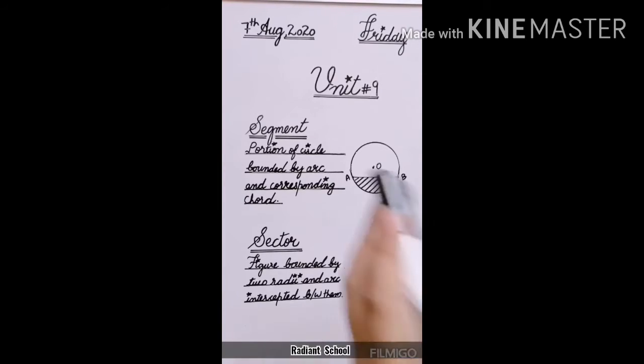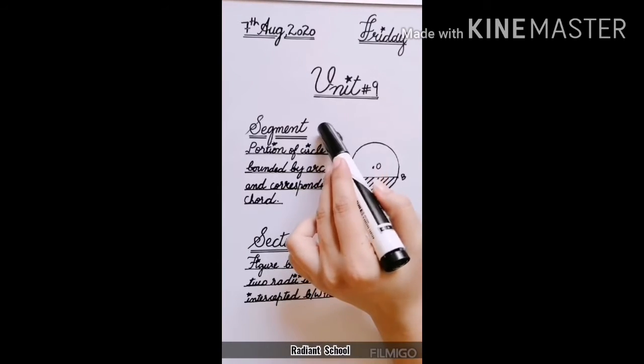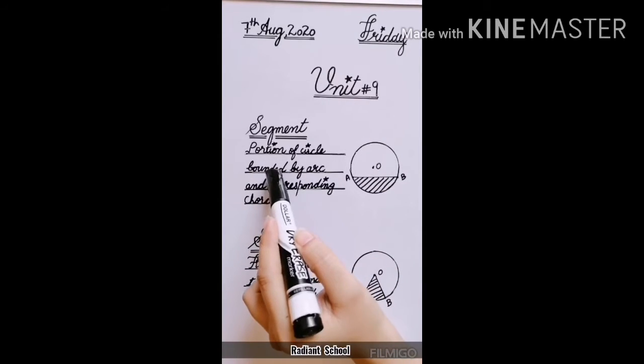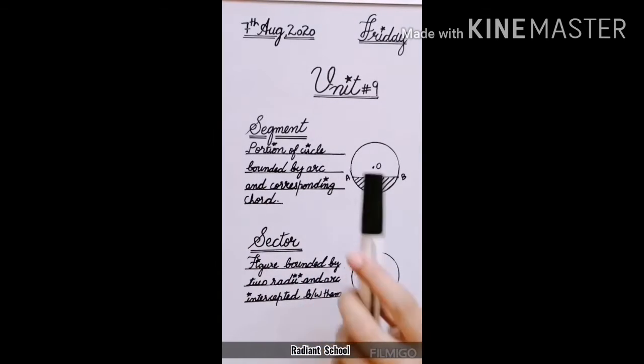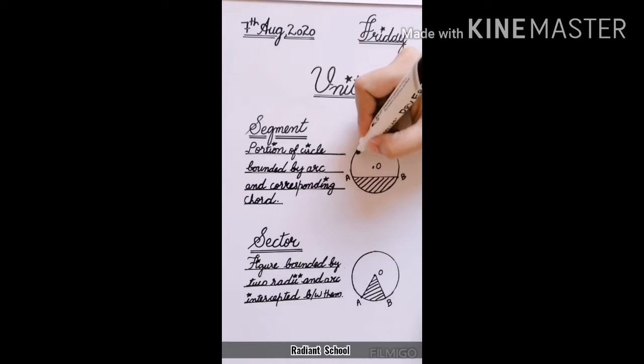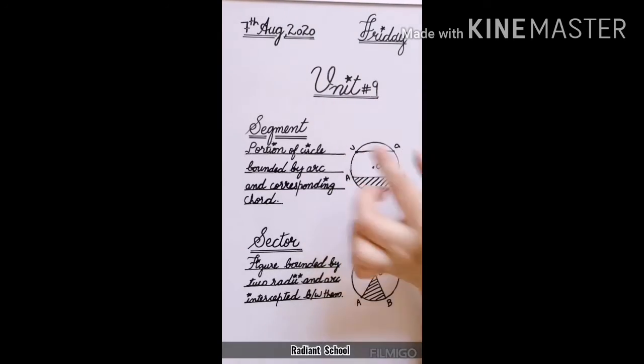Okay students, now the next definition is segment. A segment is basically a portion of a circle bounded by an arc and the corresponding chord. For example, if you draw a chord in a circle, if I take the point C here and the point D here and join these points, this is a chord.